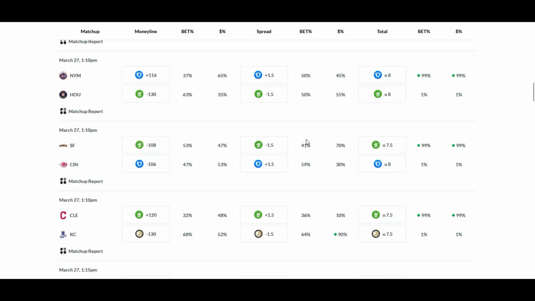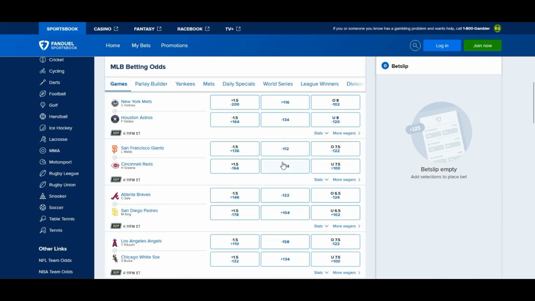All right, which is getting 30% of the money. 53% of the money going with the Reds on the ML, though. So they're getting most of this. If you go with them on the run line, you have to go with them on the ML.